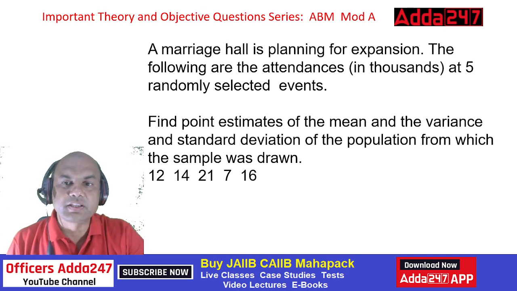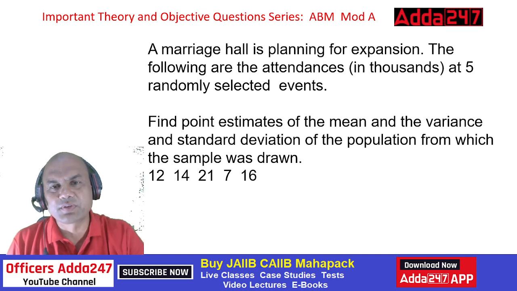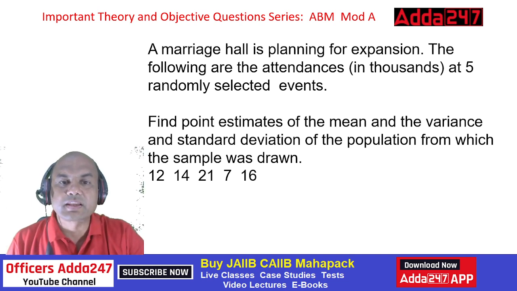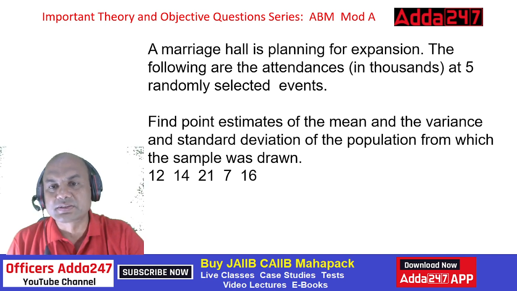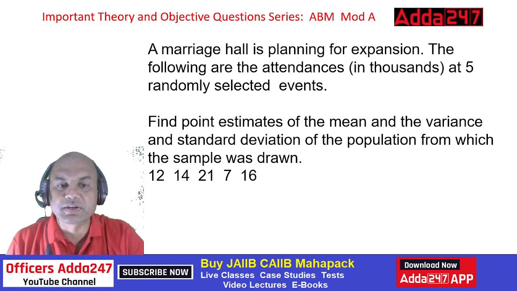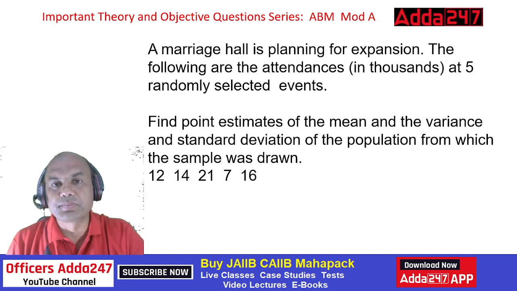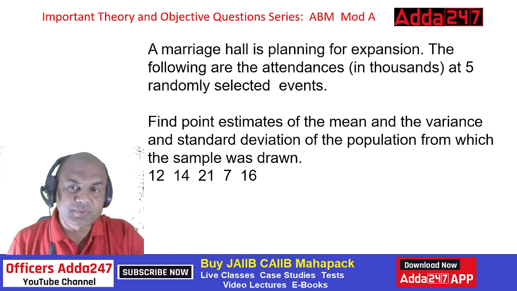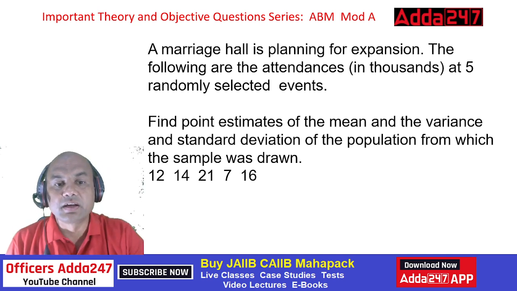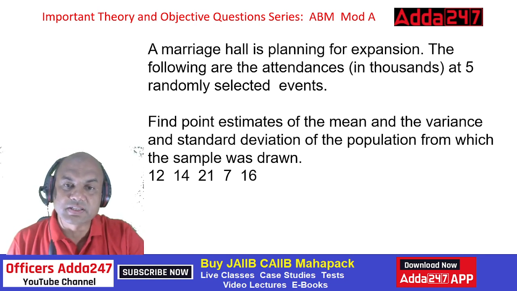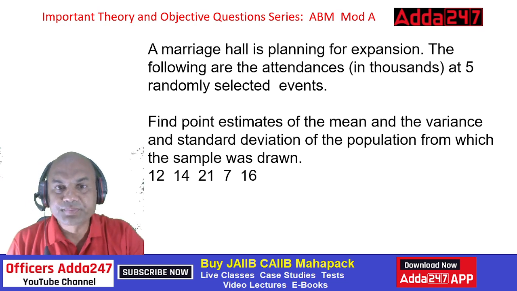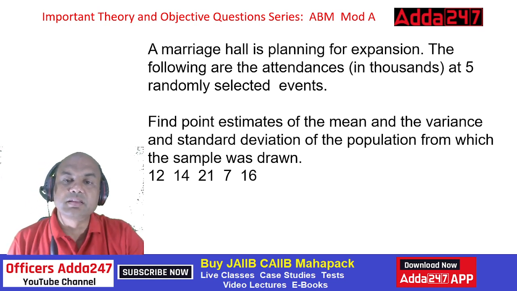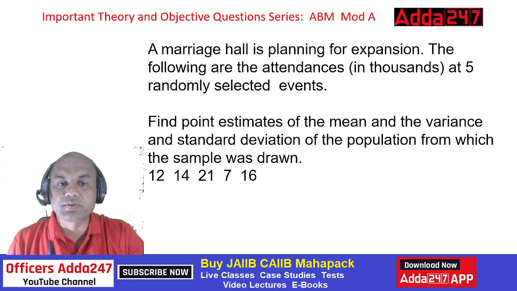A marriage hall is planning for an expansion. So there is some marriage hall, and they are planning for some expansion. The following are the attendees in 5 randomly selected events. These are the last 5 events in which the people had come there. In thousands, it's a big marriage hall. Look at this. It is 12,000, 14,000, 21,000, 7,000 and 16,000. So these are the number of attendees in the last 5 events.